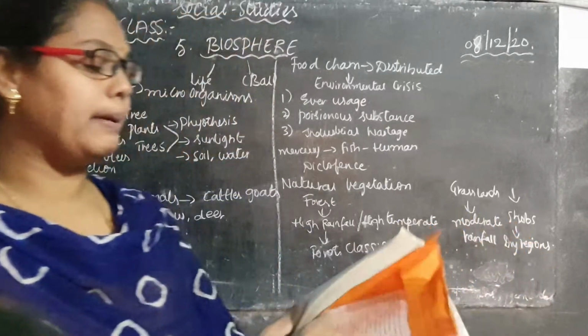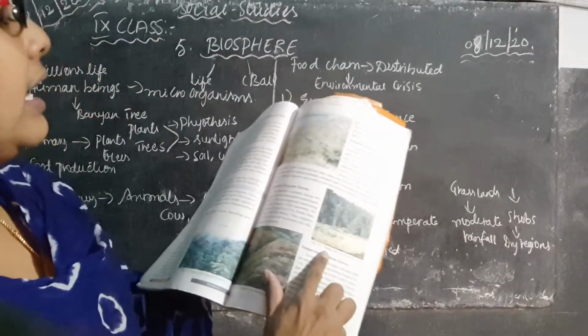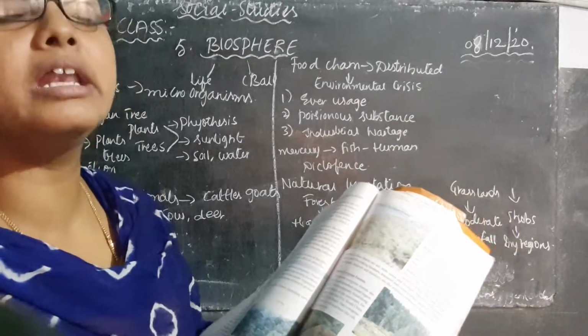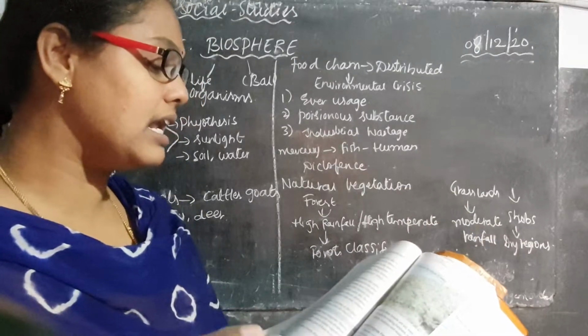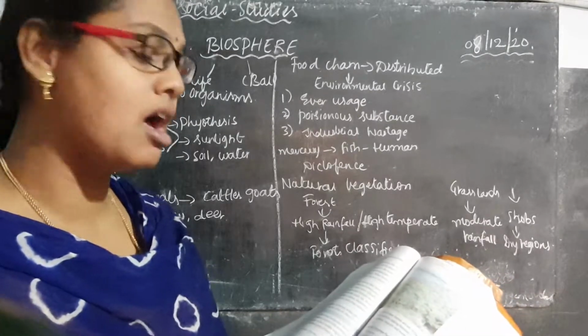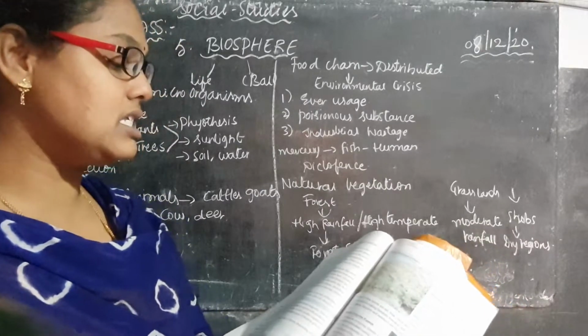Now coming to the temperate evergreen forest. Here, children, see temperate evergreen forest. Where can we see this forest? We see this forest in the eastern margin of the continents. For example, in the southeast USA, South China, and southeast Brazil.